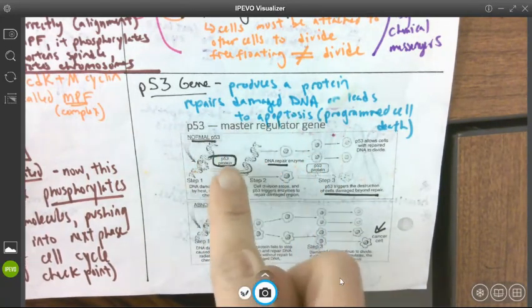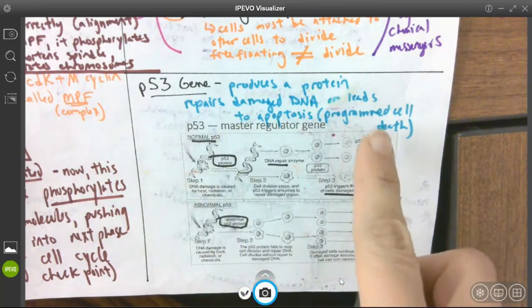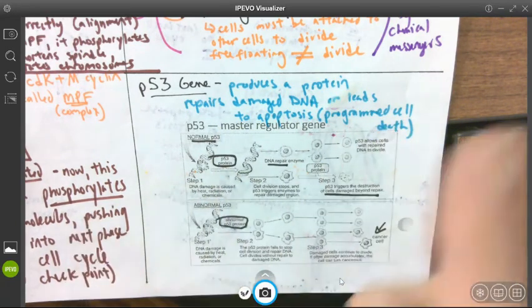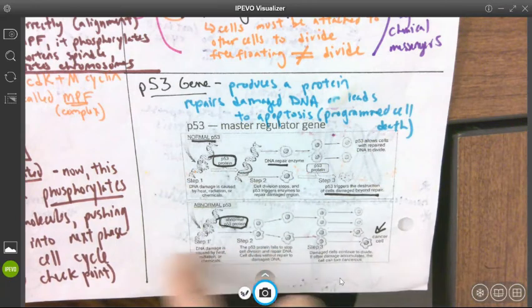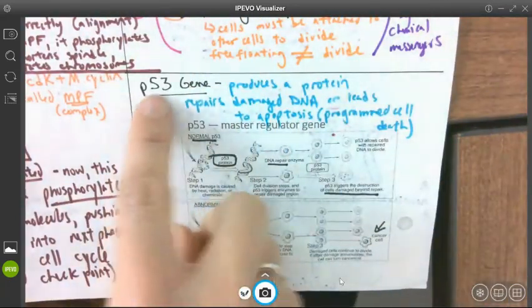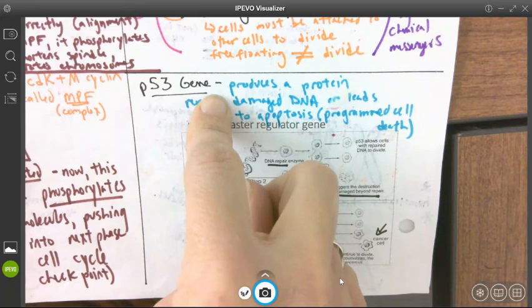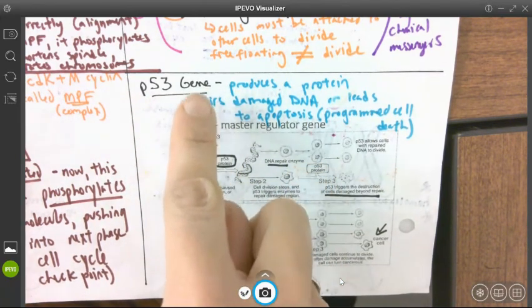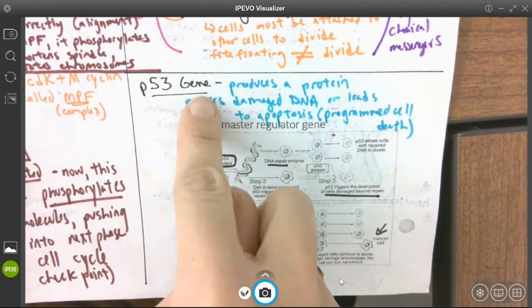If the DNA can be repaired, it'll allow the cell to move from G2 into mitosis. If the cell can't be repaired, it'll program apoptosis, program cell death. So this is just one example. The P53 gene has been studied a lot because if you have a mutated P53 gene, you have a lot higher incidences of cancer like colorectal cancer and things like that.